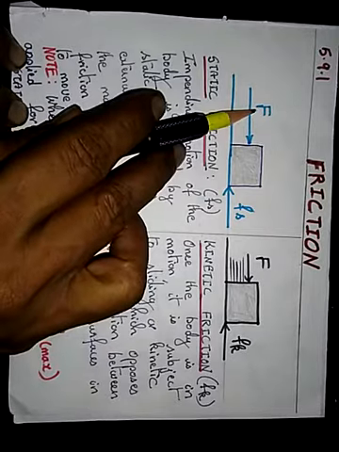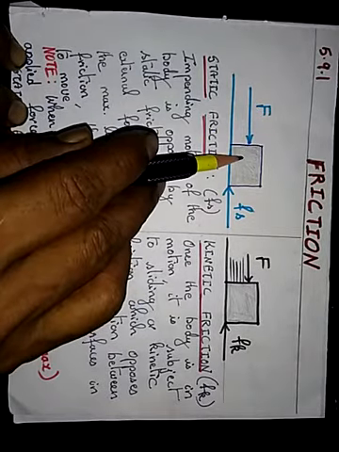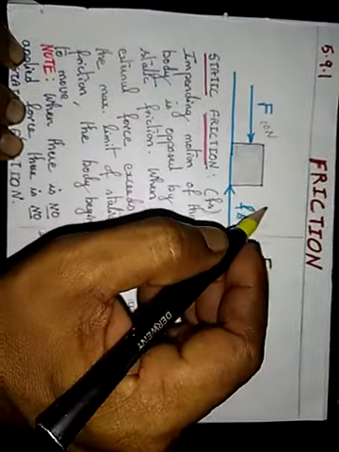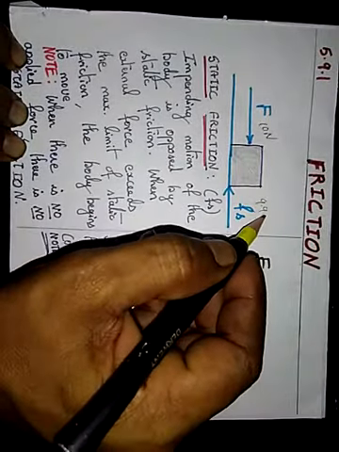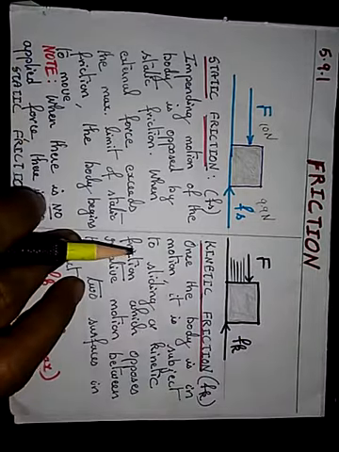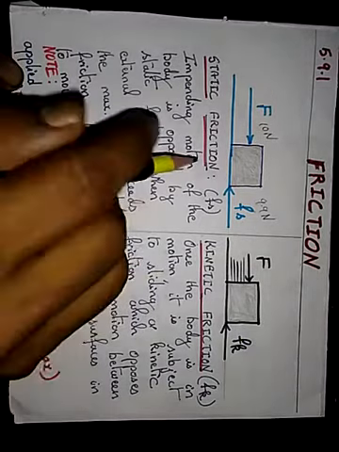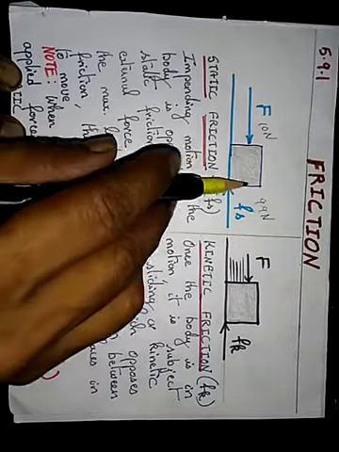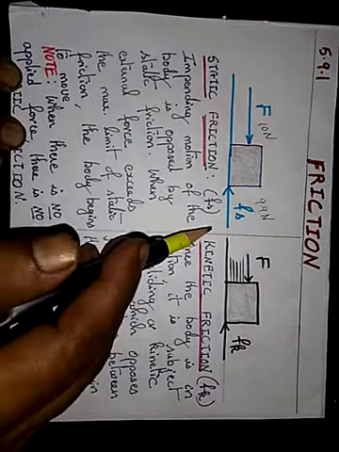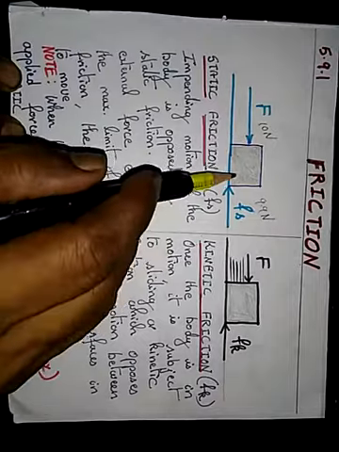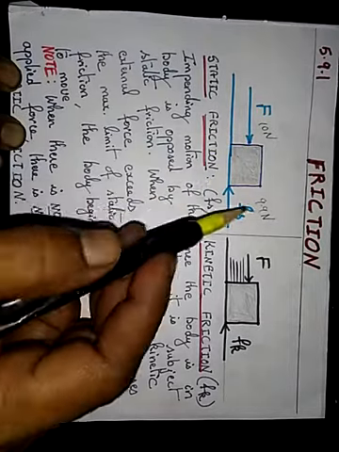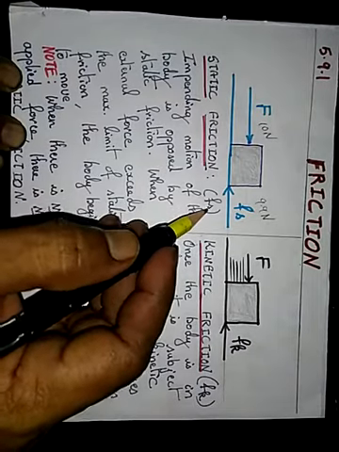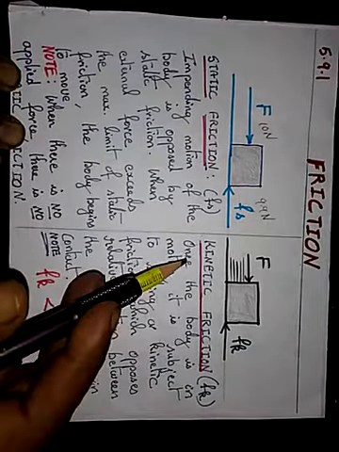Once this F exceeds Fs, the body starts moving. So once this force exceeds this 9.9, this body starts moving. That means the force applied has exceeded the static friction, therefore it starts moving.